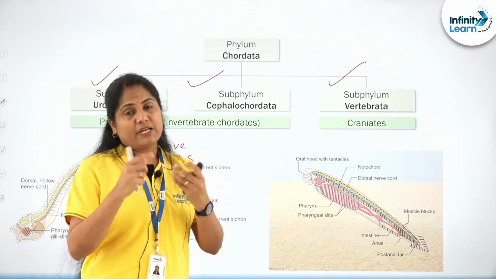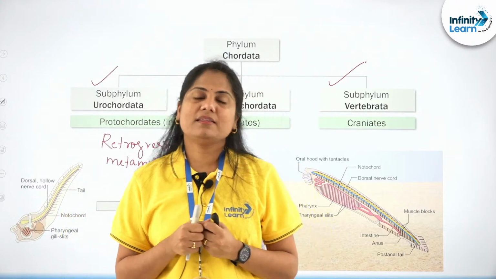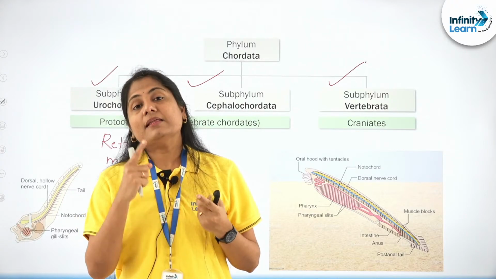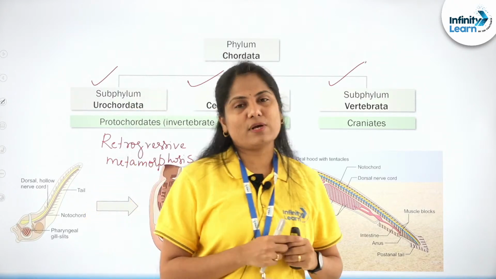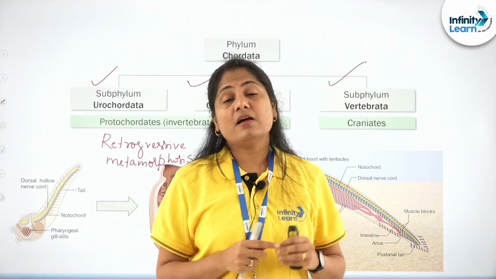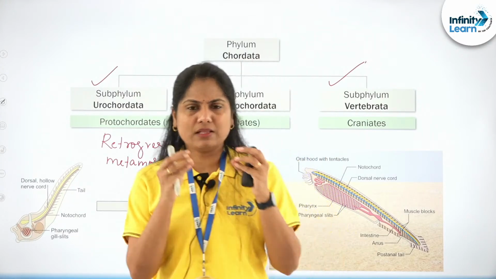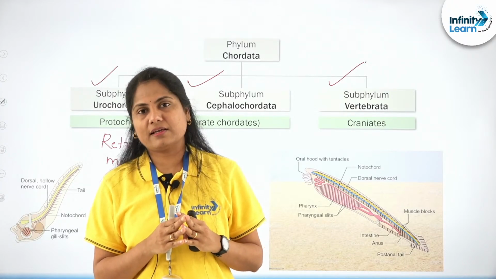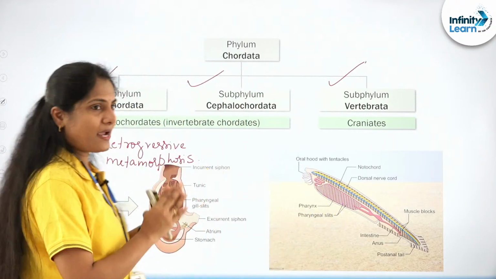So let me give you the answer. Exclusively marine will be the Ctenophora. Ctenophora is exclusively marine, then Echinodermata, and then Hemichordata. Let me pose another question from the non-chordate phyla. Which are the two minor phyla? Minor phyla is something that will have a smaller number of species categorized under it. So which are the minor phyla among the non-chordates, right?